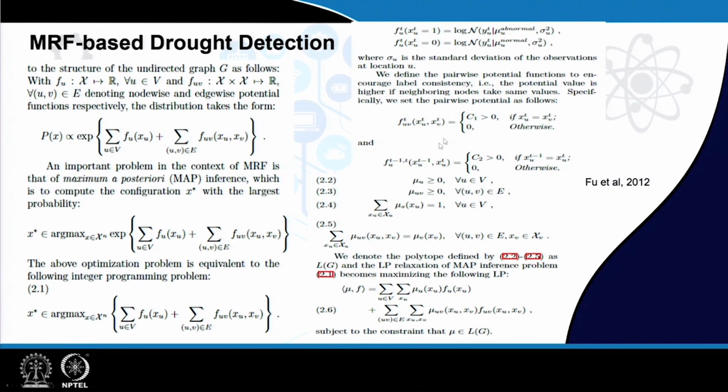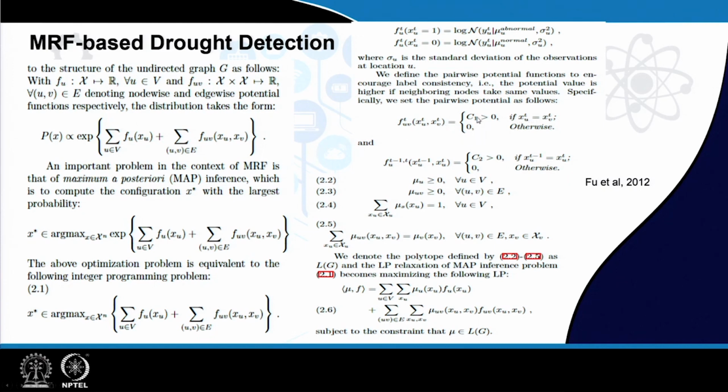And then there are these potential functions for these spatial and temporal edges. They are chosen in such a way that this spatiotemporal coherence is maintained. That is, whenever the anomaly variable at two neighboring locations is the same, either both are having the anomaly or both are not having the anomaly, the corresponding edge potential function takes a high value, but if they are different, then it takes a low value.